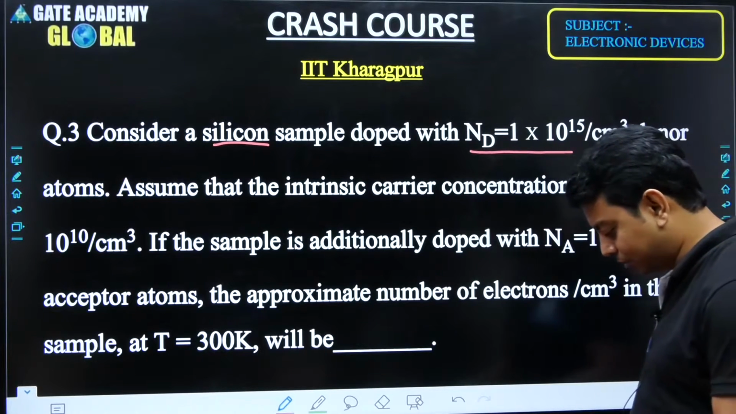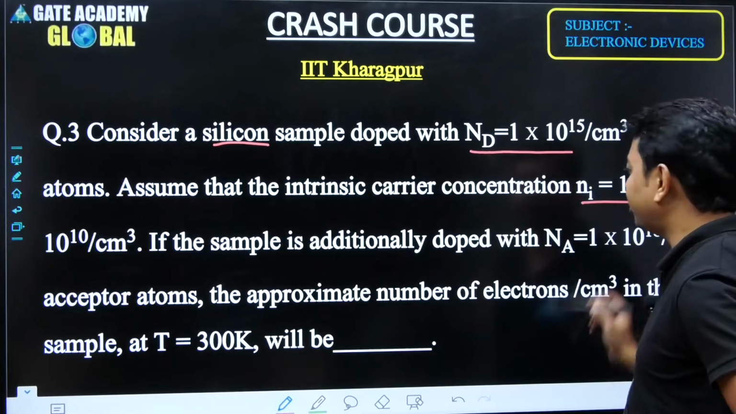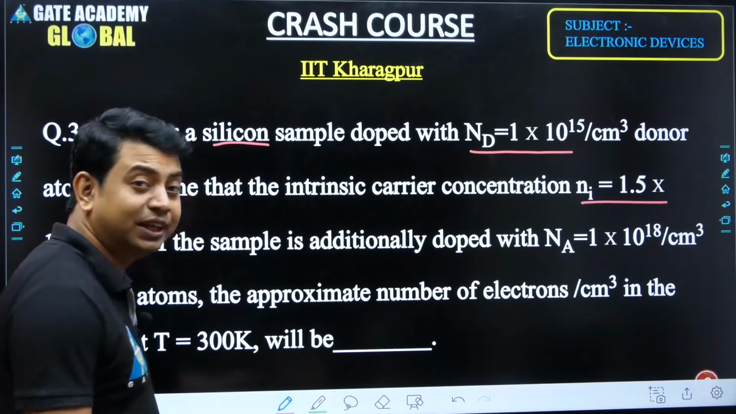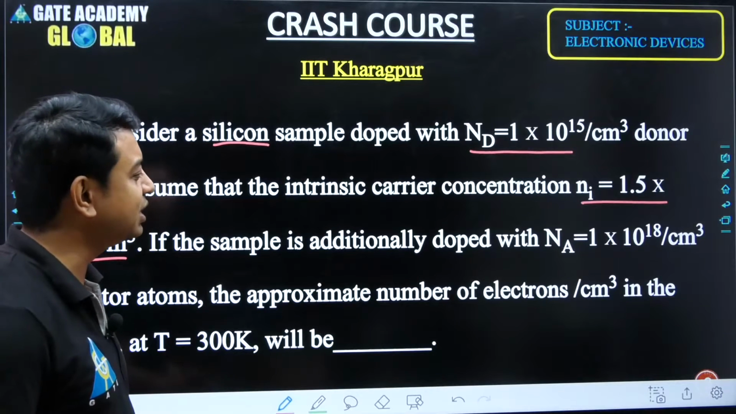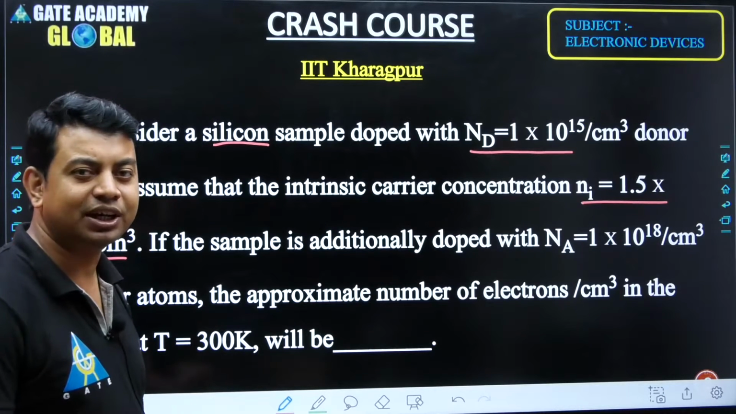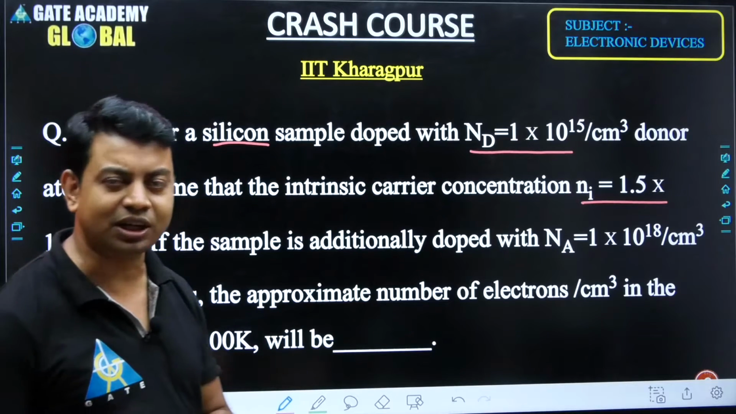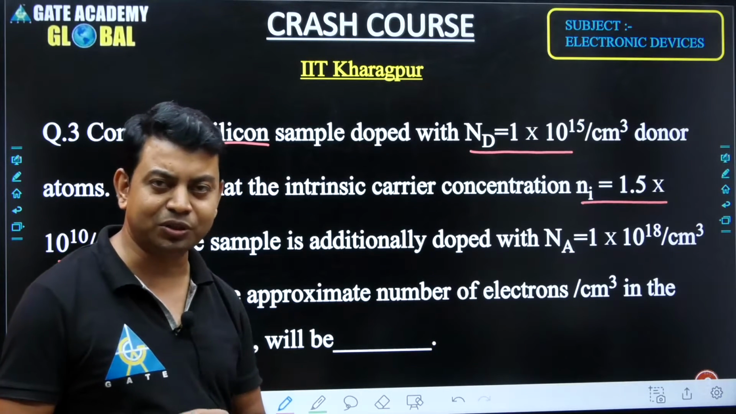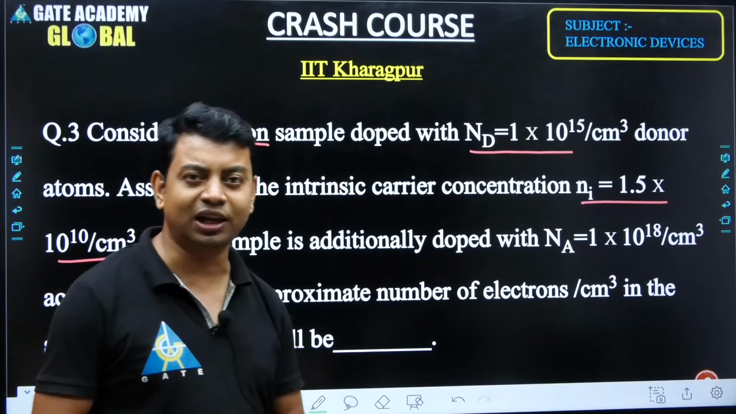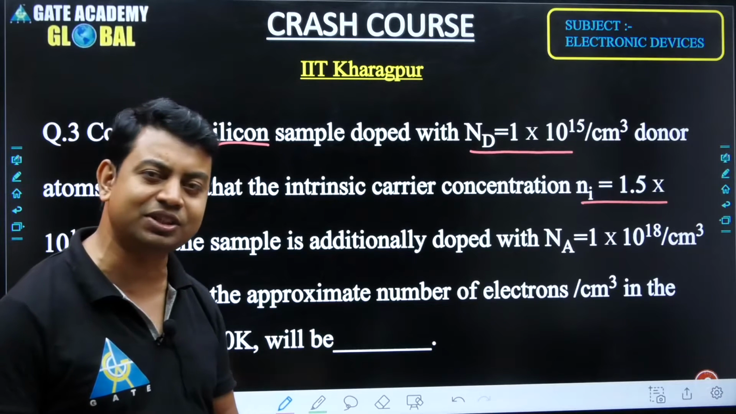This is the donor atom concentration. Assume that the intrinsic carrier concentration Ni is equal to 1.5 into 10 to the power 10, that we already know. And if the sample is additionally doped with Na, that is acceptor atoms, then definitely this is again a compensated semiconductor, and whenever we have a compensated semiconductor, the concentration which is greater will decide the type of semiconductor, and it will also decide the left out concentration of the charge carriers after recombination inside the semiconductor.